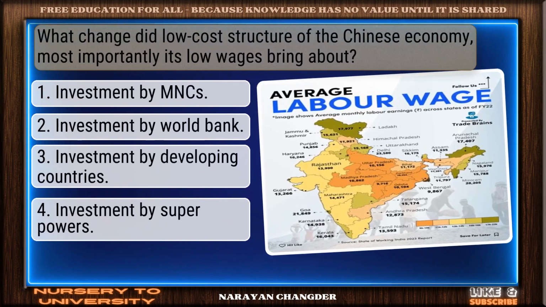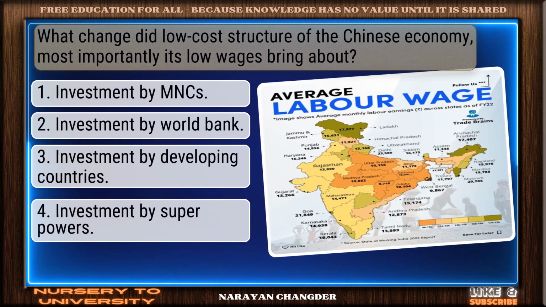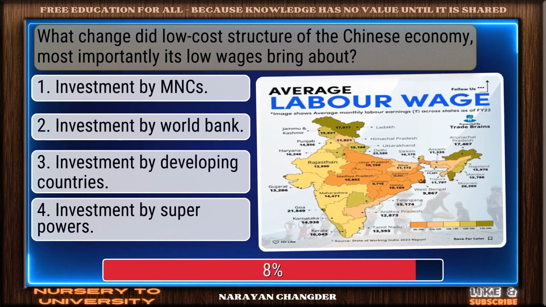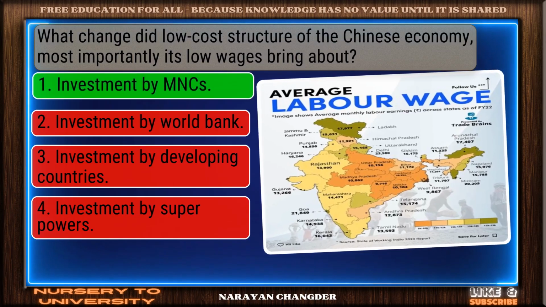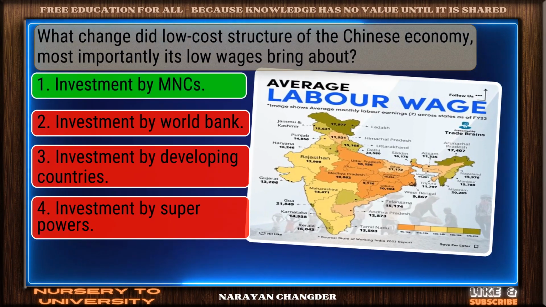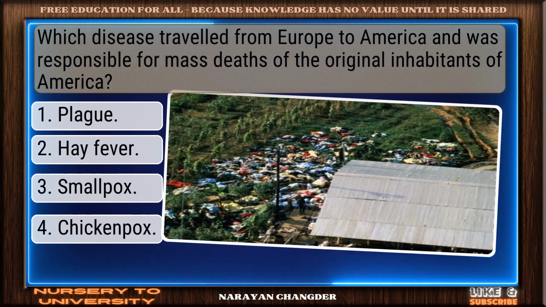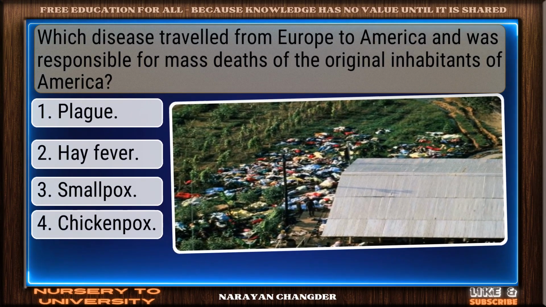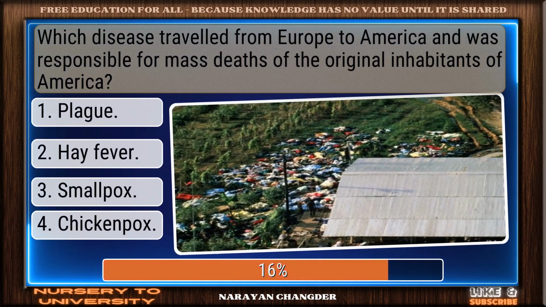What change did low-cost structure of the Chinese economy, most importantly its low wages, bring about? Excellent. Investment by MNCs is well reasoned. Which disease traveled from Europe to America and was responsible for mass deaths of the original inhabitants of America?